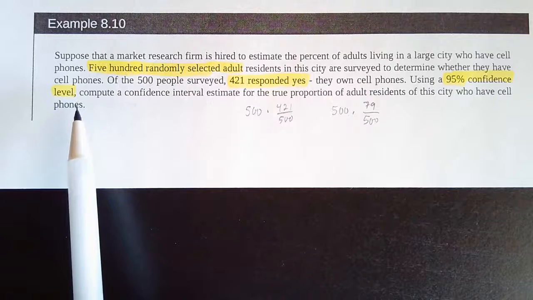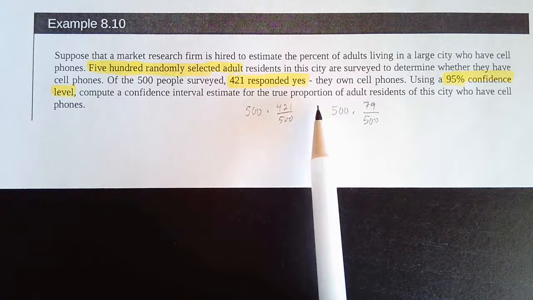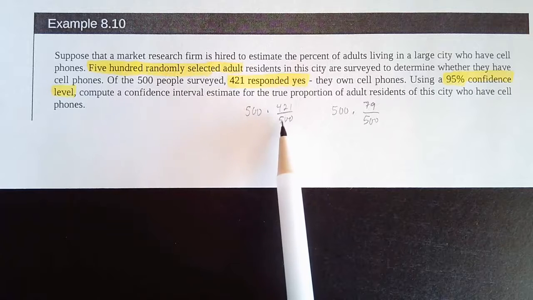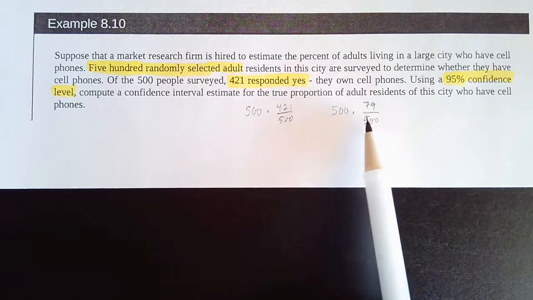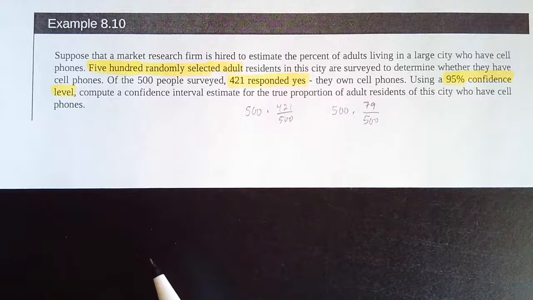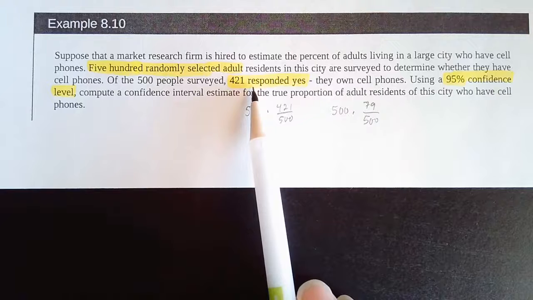Before we can do this, we want to make sure it meets the qualifying conditions. So n times the probability of success has to be greater than 5, which it is. And n times the probability of failure has to be greater than 5, which it is. So we know it meets that. This is also binomial: we have a set number of trials, they respond either yes or no, and each event is independent of the other. So it meets all the qualifications, and np and nq are greater than 5.